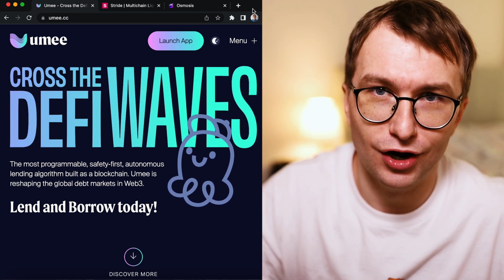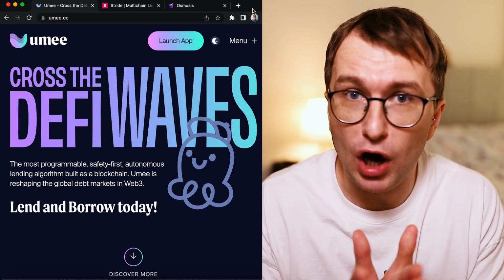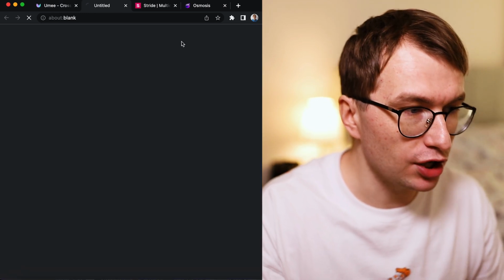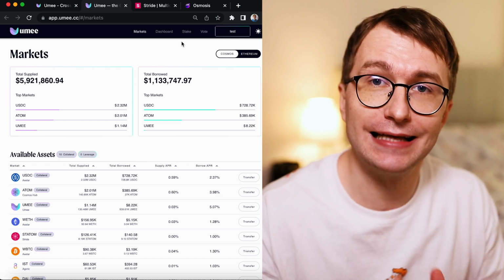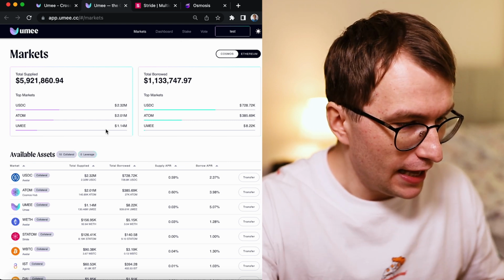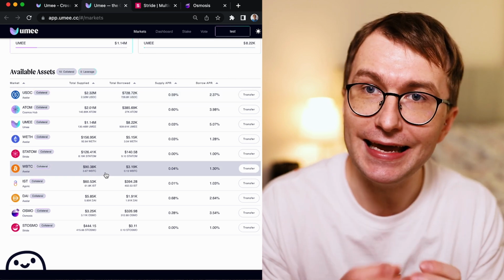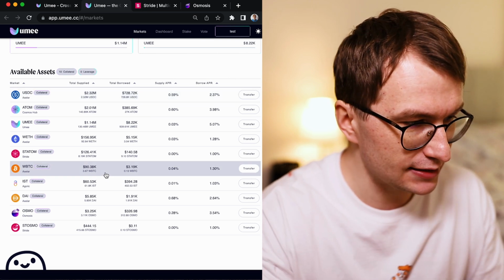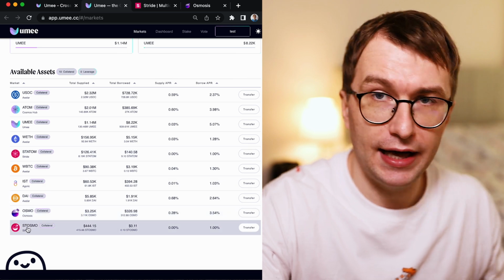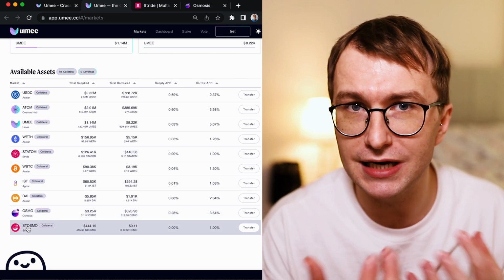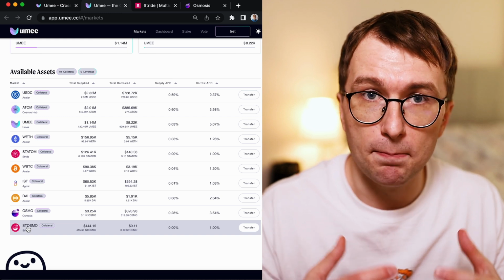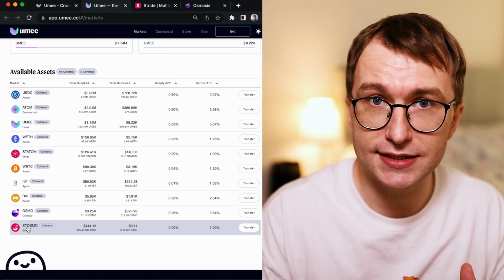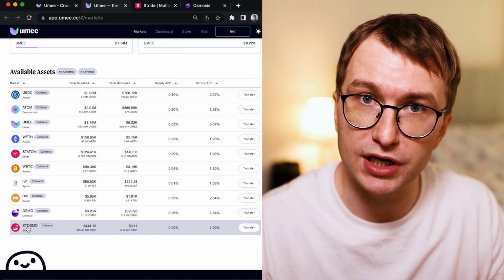And now, let's start. So if you have not used Umee, we need to hit launch app once I'm on their website. This is a lending borrowing platform. And it just happened that they enabled liquid stake assets as stATOM and stOSMO. I will be using stATOM here, and I will show you the strategies how you can maximize the return on stATOM up to 50% returns.